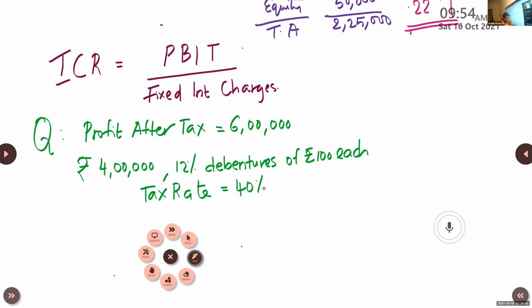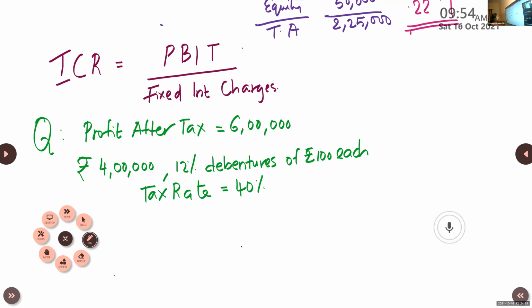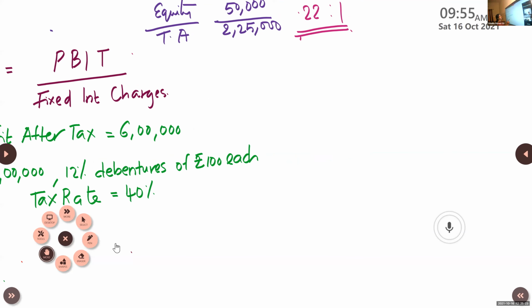So here we need to find how much is the tax rate and how much is the interest rate. And not only that, profit after tax is given to you. So definitely we need to reach at profit before interest and tax. Am I clear? Profit before interest and tax is the item required. It is given profit after tax. So let us make a table and check what is available.